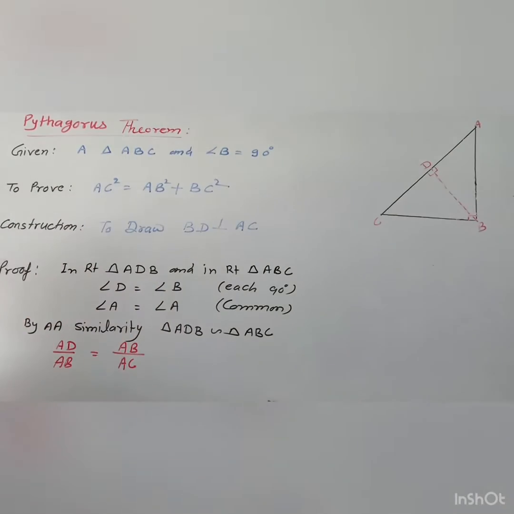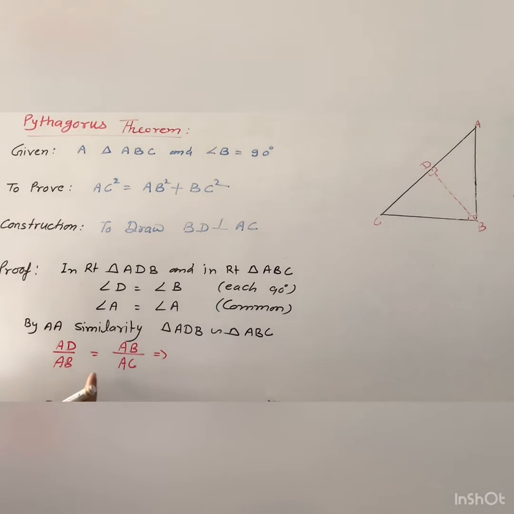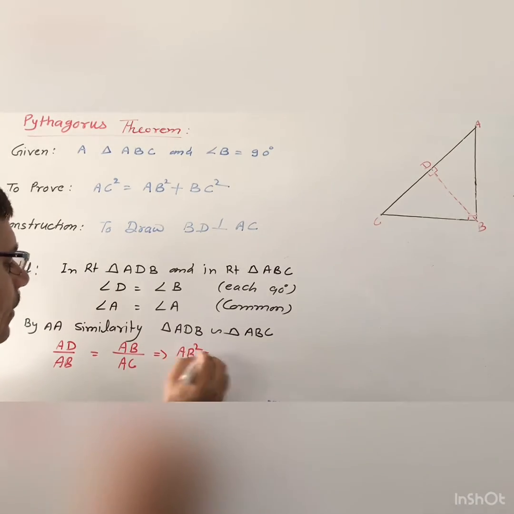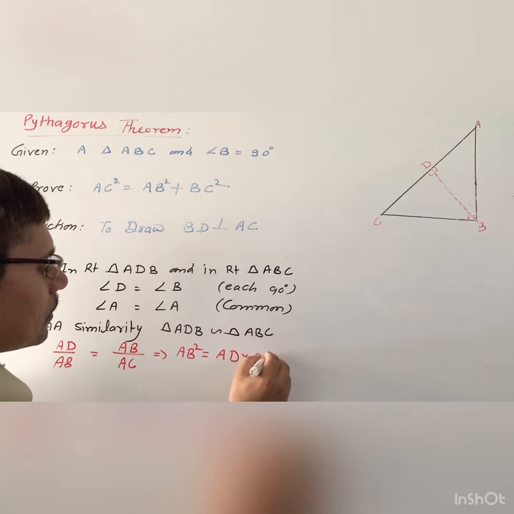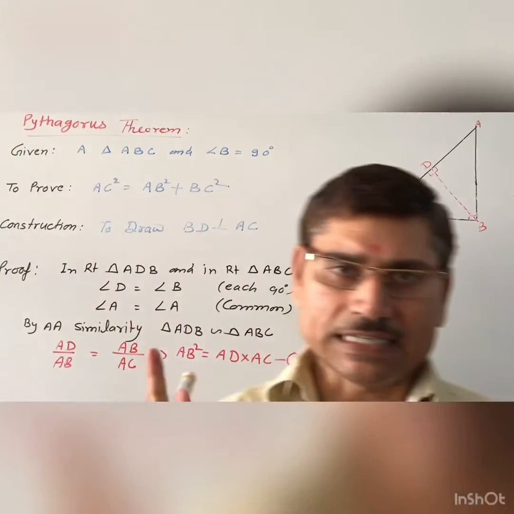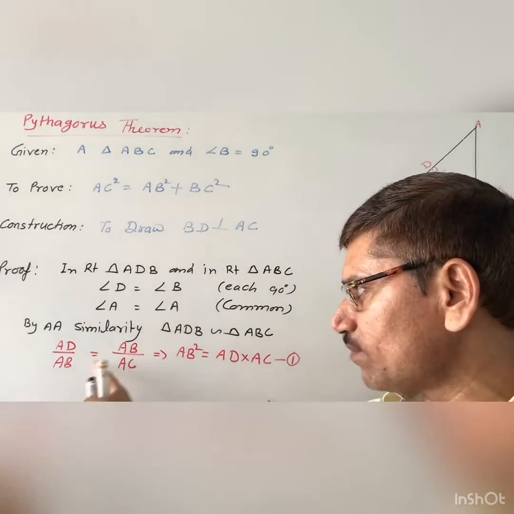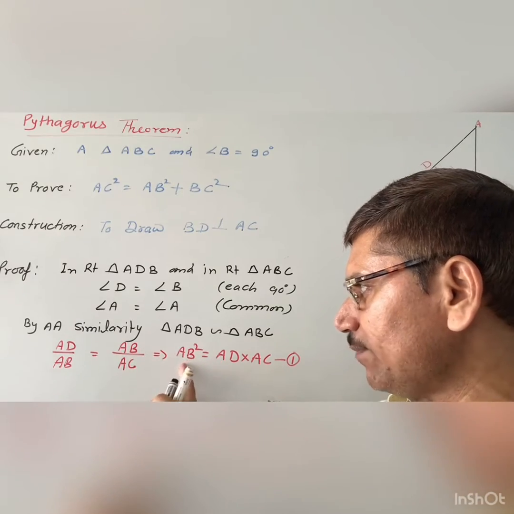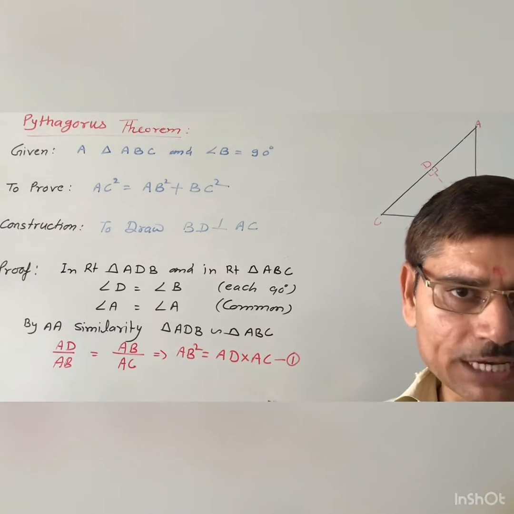So what do we get? By cross multiplication we will get AB into AB, that is AB square, and AD into AC. So this is equation number one.